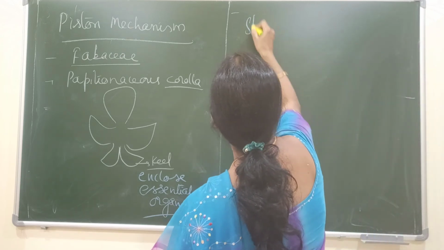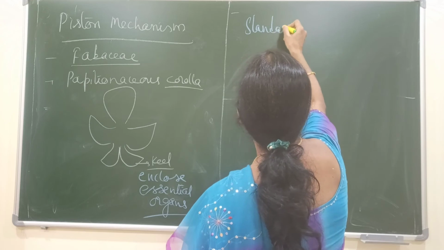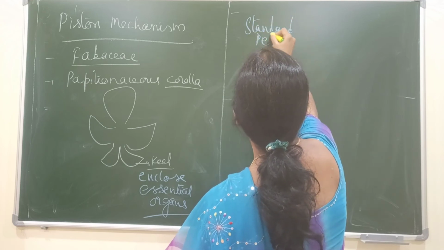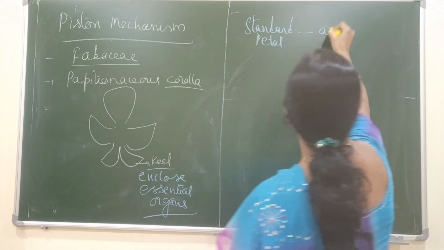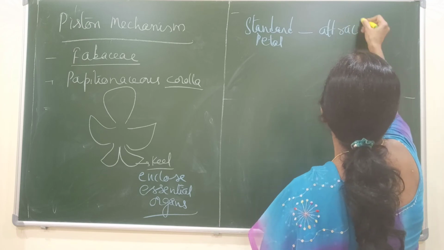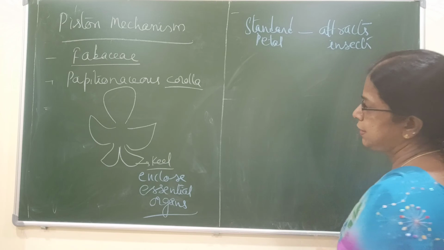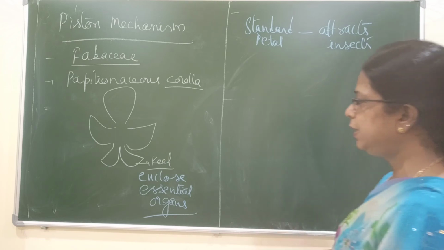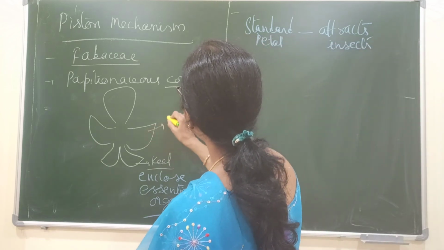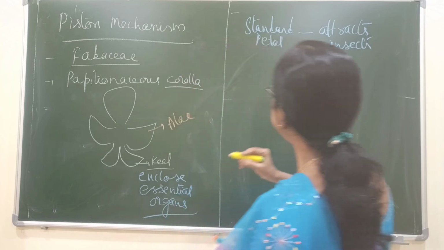The standard petal attracts insects. And after the standard, these petals are called wing petals, or alae.